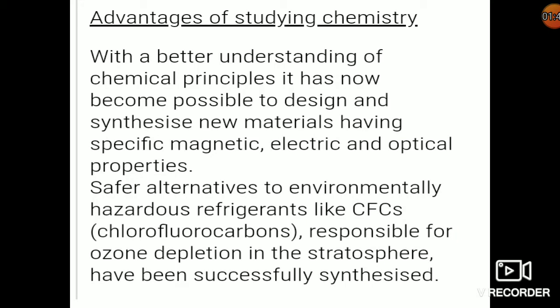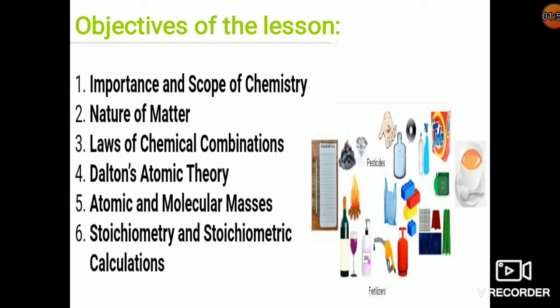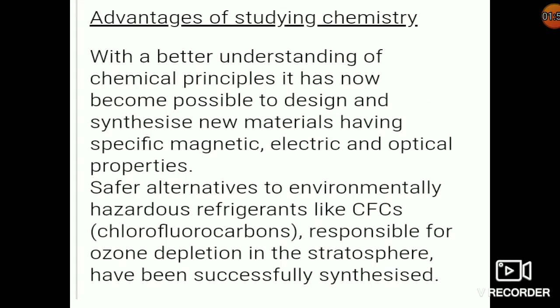The scope or advantage of studying chemistry is that it helps us to better understand the chemical principles that can be used to design new synthetic materials having special magnetic, electrical or optical properties. You can modify the property, okay? For example, a rubber cannot attract a substance, but a magnet can.